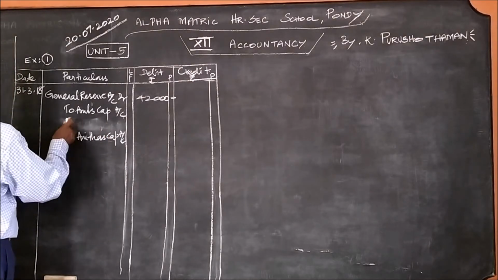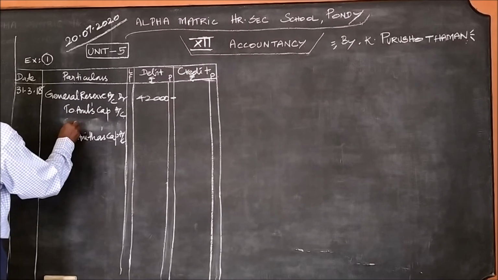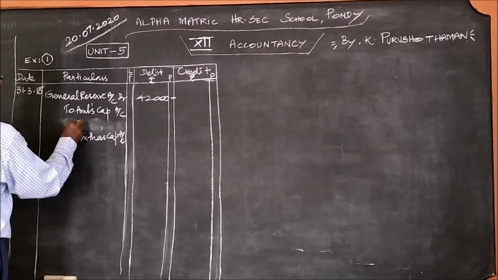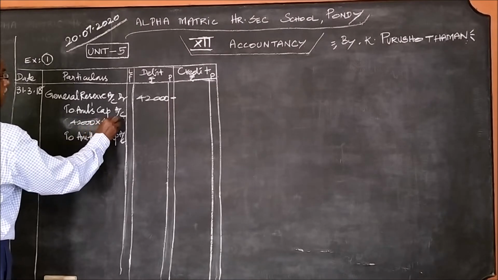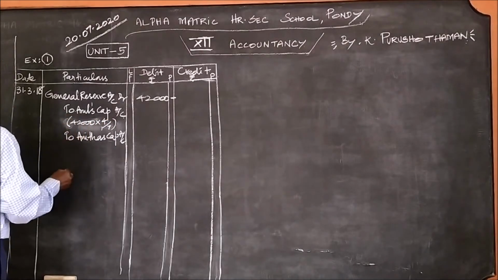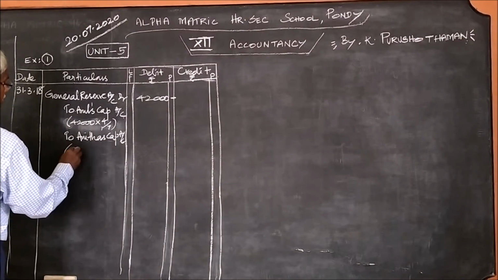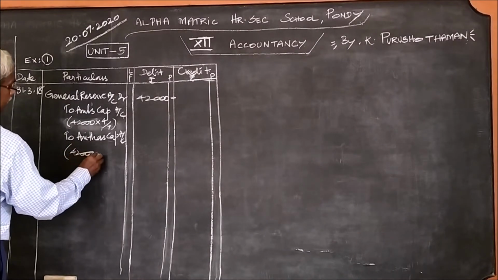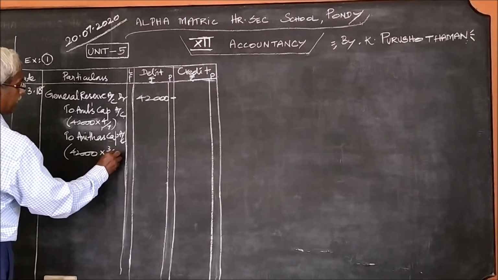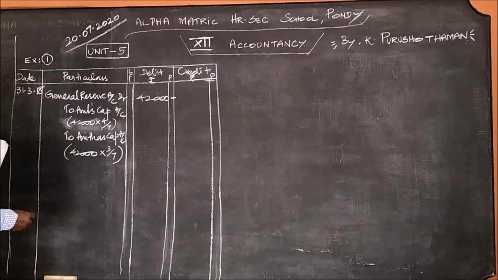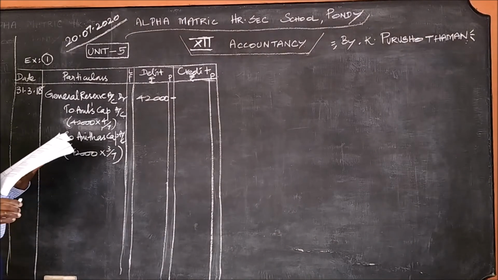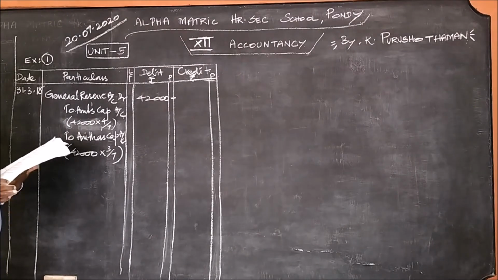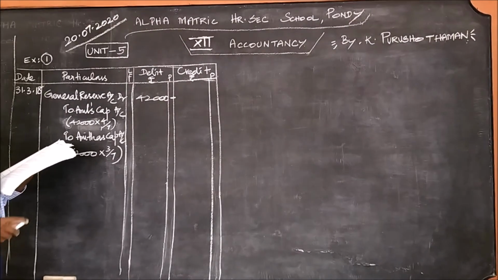Arul's capital account. The ratio is 4:3, therefore the amount is 42,000 into 4 by 7. And for Anita it is 42,000 into 3 by 7. Since the ratio is 4:3, 4 plus 3 is 7, and therefore for Arul it must be 4 by 7 times, for Anita it must be 3 by 7 times.